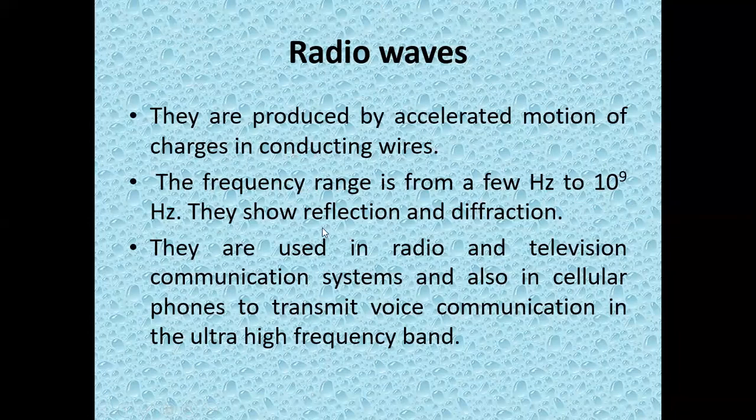And it shows the properties of reflection and diffraction. Reflection: when it falls on certain surfaces, it will be bounced back. So that is called reflection. And diffraction is the bending of the waves, so the waves can bend and travel. It is used in radio and television communication systems, and also in cell phones, but in cell phones we are using a higher bandwidth, the ultra high frequency band.